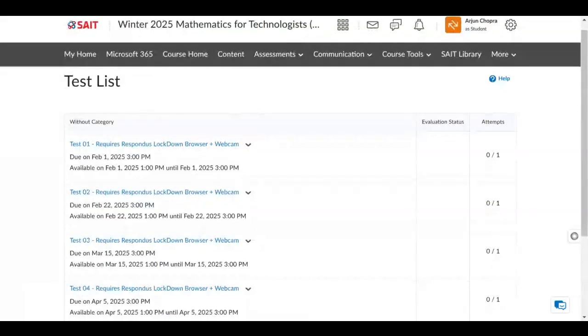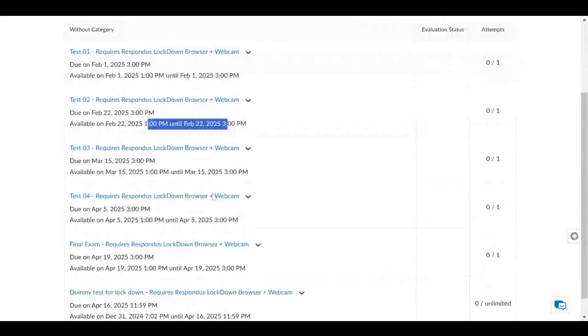Your test will be from 1 to 3 p.m. The first test is from here to here on February 1st, and this is the test timing for test 2, and this is the test timing for test 3 and test 4. There is not a lot of flexibility in this, so please, I posted everything in advance. If you are one of those working students, make sure you book these times off from your calendar so that there is no problem you will face.